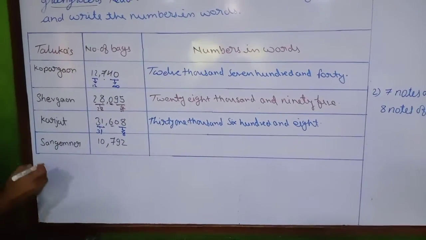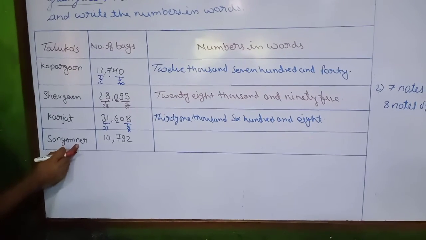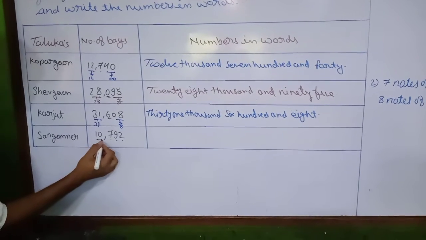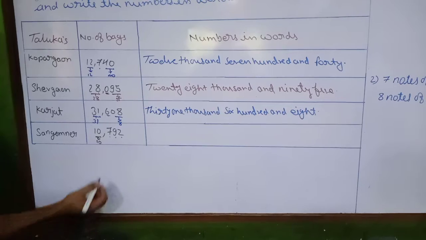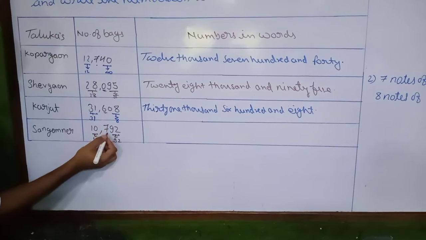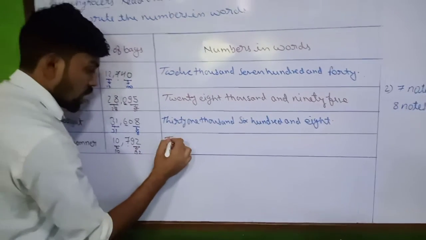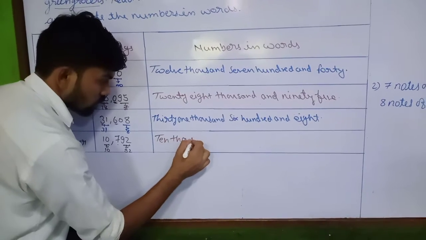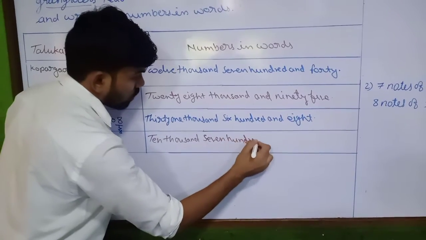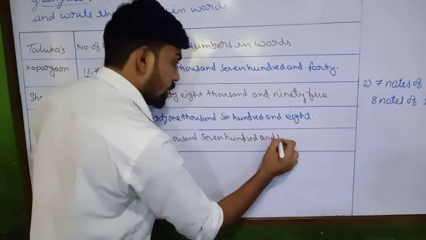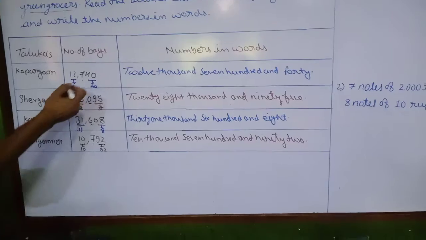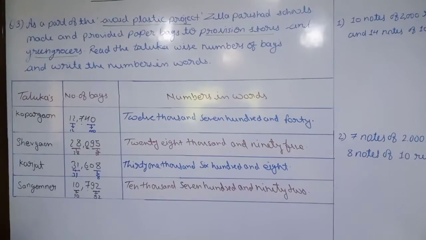The last one is given Sangamner. About the Sangamner taluka, unit, 10, 100, 1,000, 10,000. 1,000 and 10,000 come together and will become 10,000. Unit and tens come together and will become 92. So 10,792. We have to write 10,792. So this way we have to read these numbers and write the numbers in words.